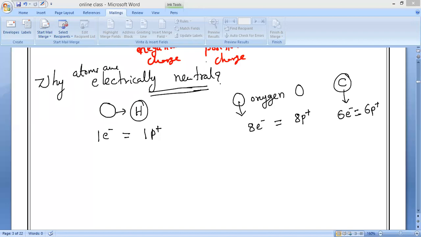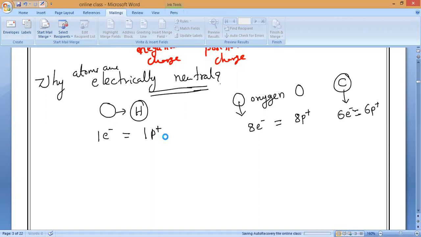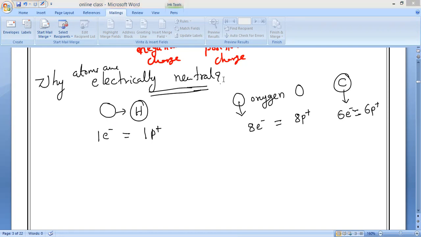Do you understand, everybody, what I am saying? Because every atom has an equal number of electrons and an equal number of protons, atoms are electrically neutral. Are you clear, Mitakshri? Any doubt, Harish?